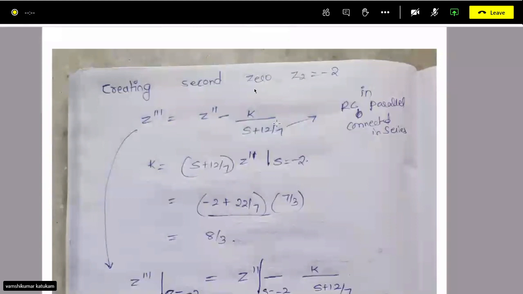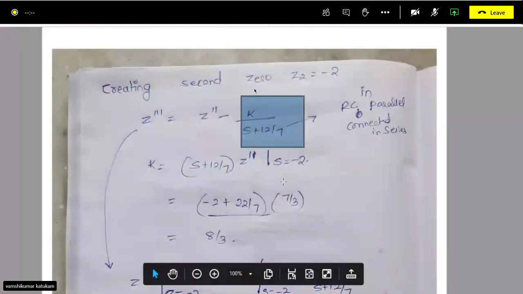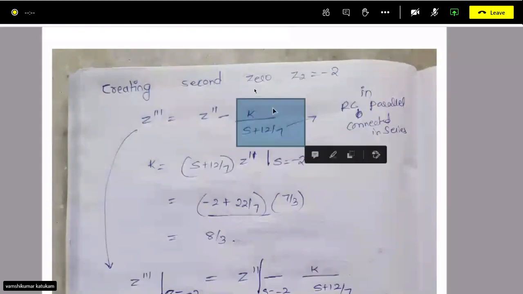This is Z double dash, and this is Z triple dash. Whatever we are subtracting, just like if you subtract some constant you realize it by a resistor, this term you can realize by RC in parallel. But we have to get this constant.